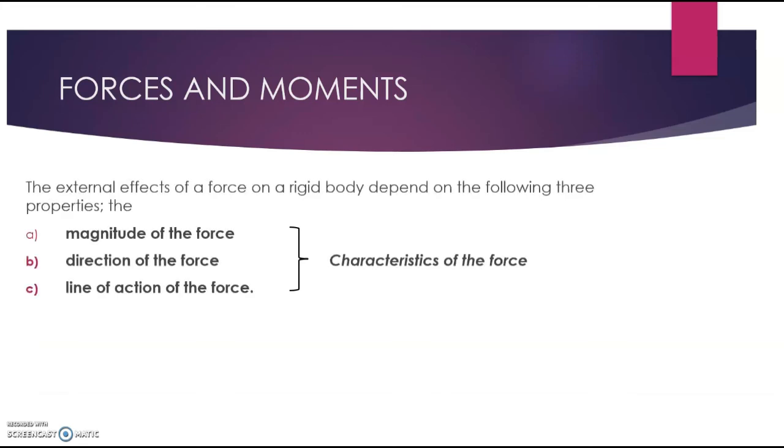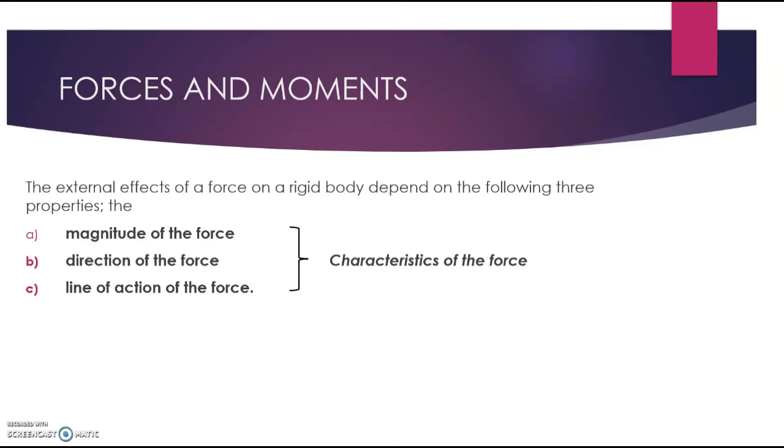So now let's look at the characteristics of forces. The external effect of a force on a rigid body depends on the following three properties. We have one, the magnitude of the force, two, the direction of the force, and three, the line of action of the force.